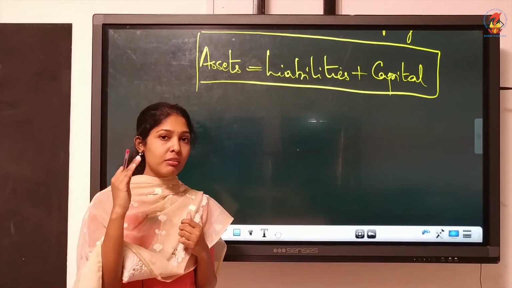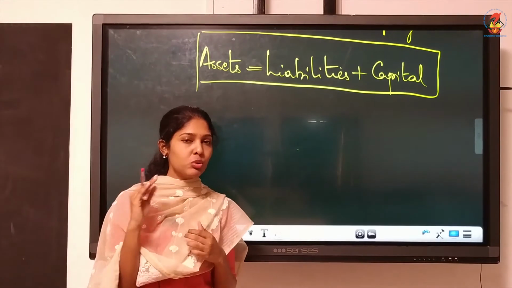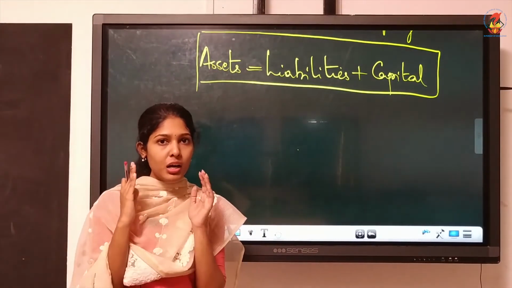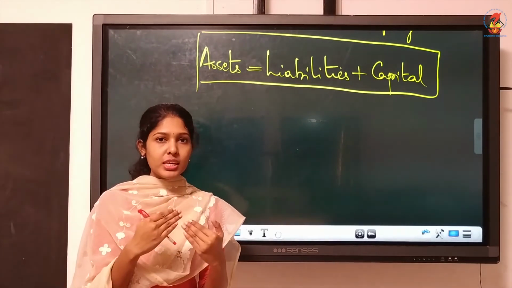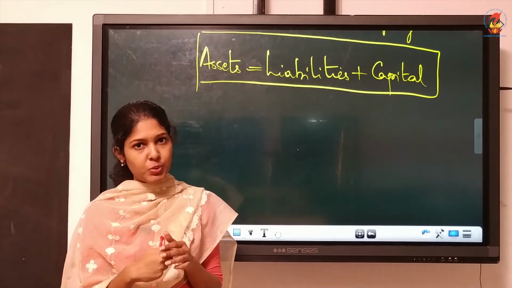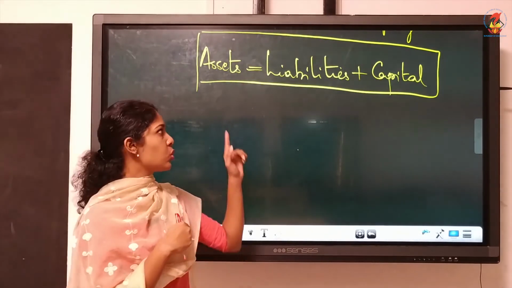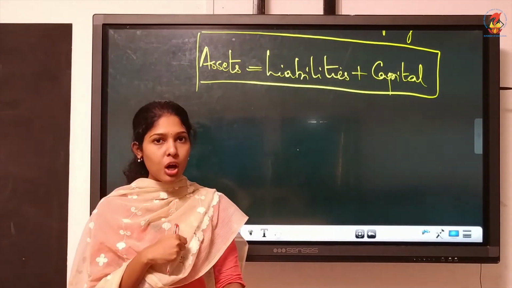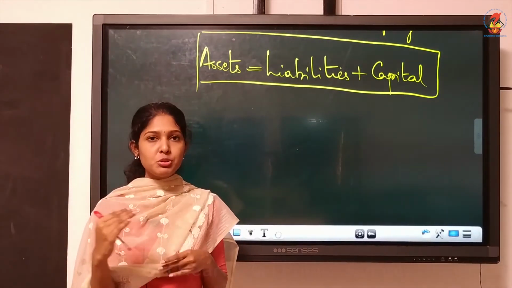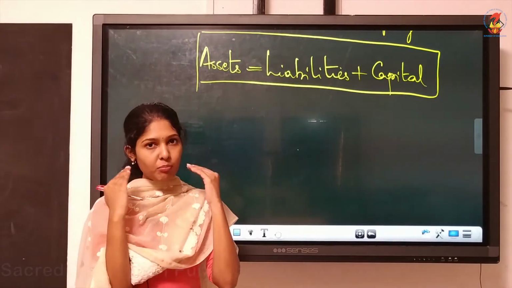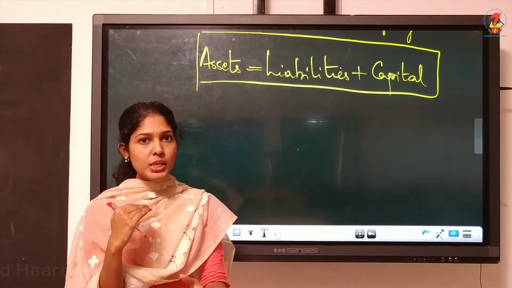So what will happen to the asset side if the owner introduces rupees 1 lakh in the form of cash? We are thinking from the firm's point of view. You are not the owner. We means always the firm. Whenever I say we, you have to think from our point of view, that is the firm's point of view. Clear? So, when the owner introduces rupees 1 lakh into your business, what will happen to your asset side?